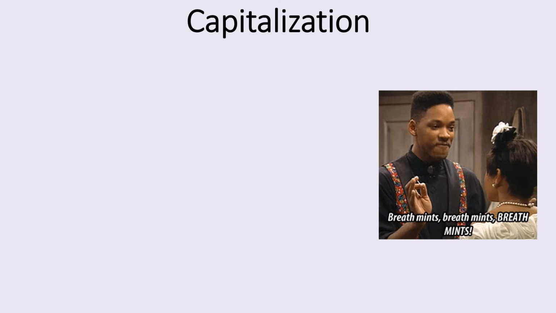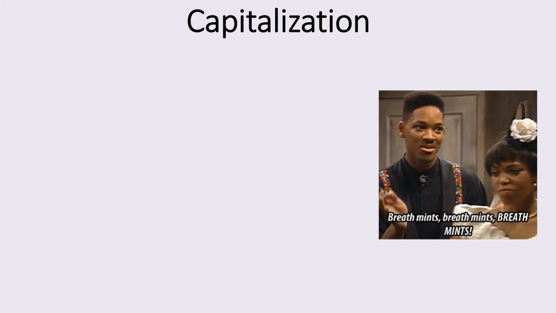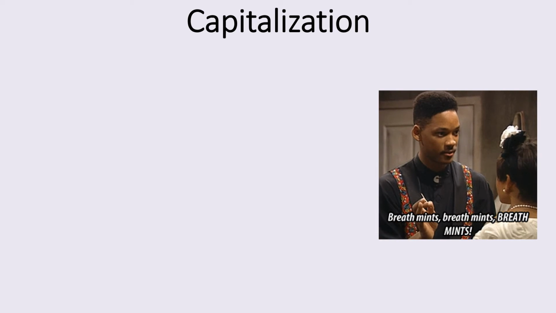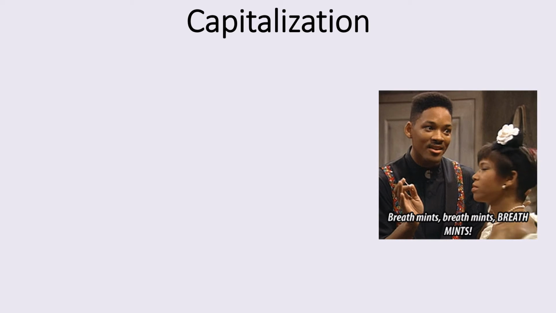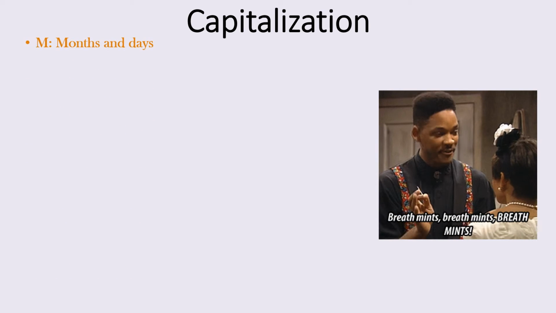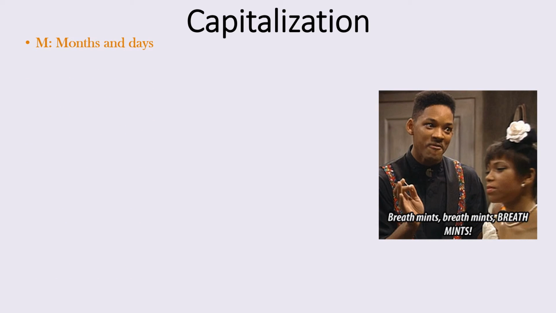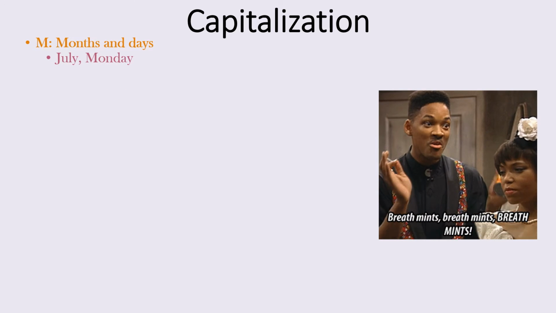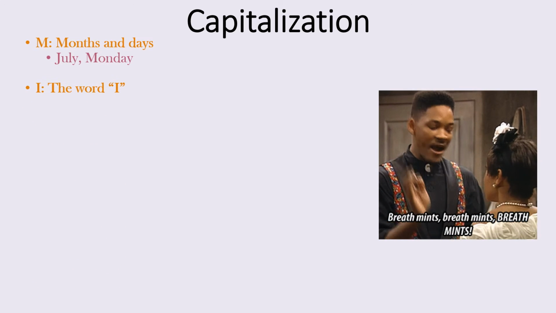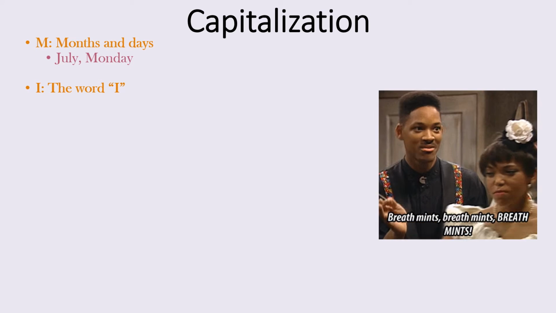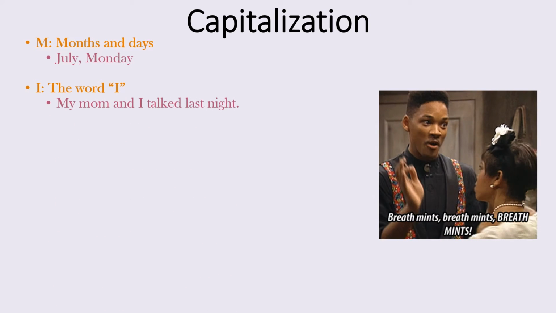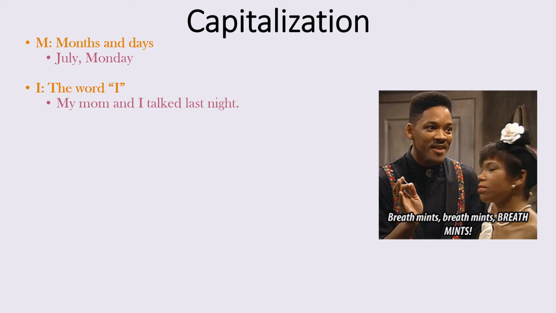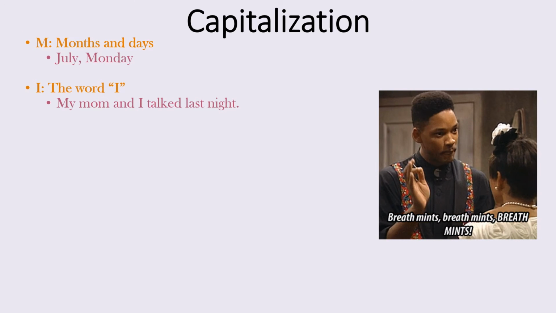Take a look at Will Smith. He says, breath mints, breath mints, breath mints. Thinking about this meme is going to remind you of the word mints. The M stands for months and days. For example, July or Monday. The I is the word I. No matter where the word I is in the sentence, it must be capitalized. For example, my mom and I talked last night.